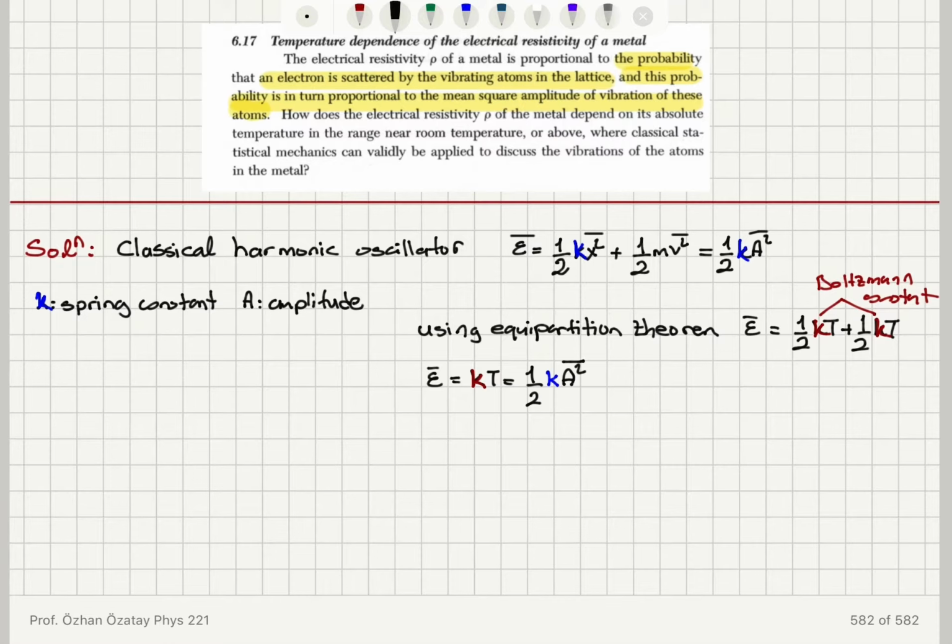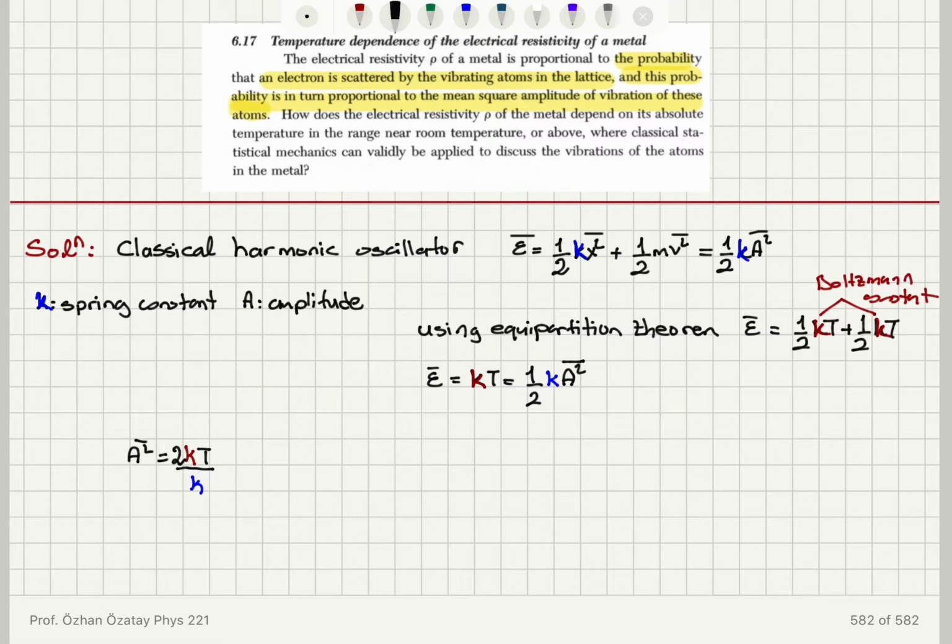So this is basically telling me that the mean value of the amplitude squared is the Boltzmann constant k times temperature, multiplied by 2, divided by the spring constant k. So these k's don't cancel because they're different k's.